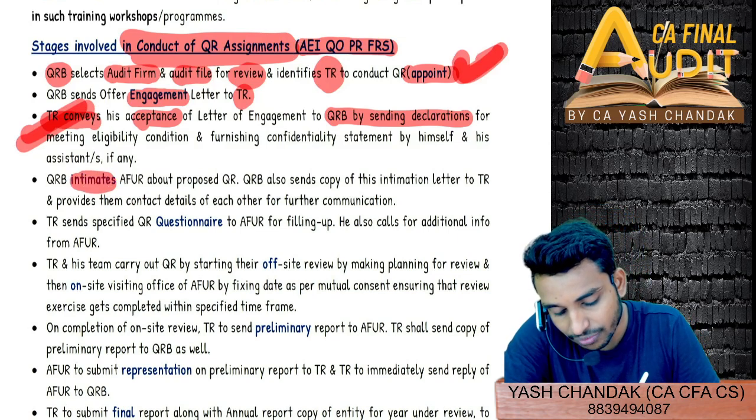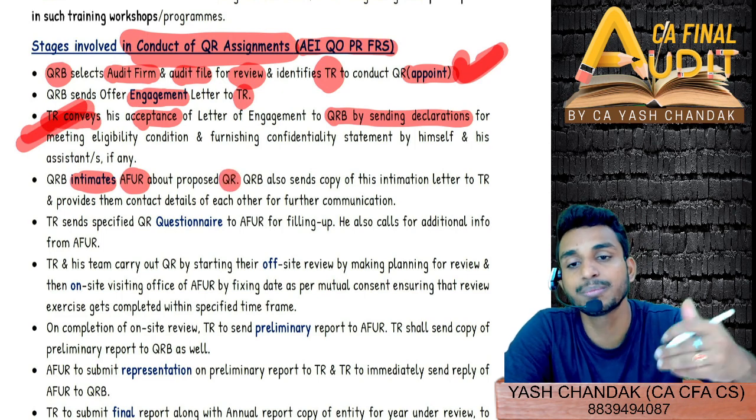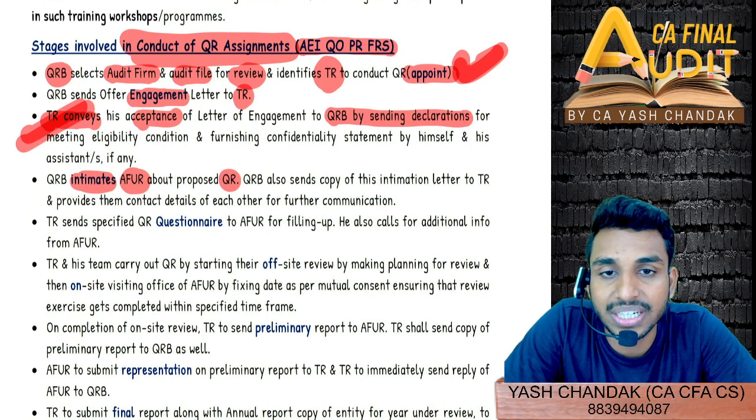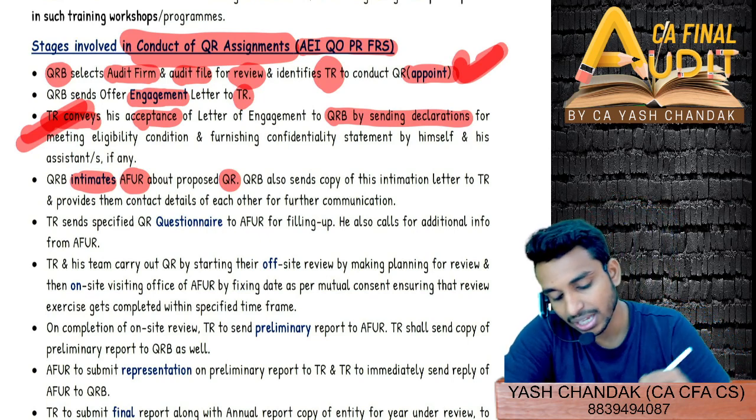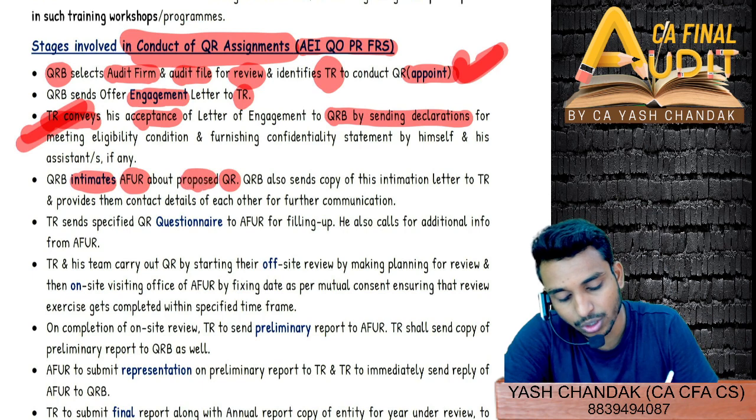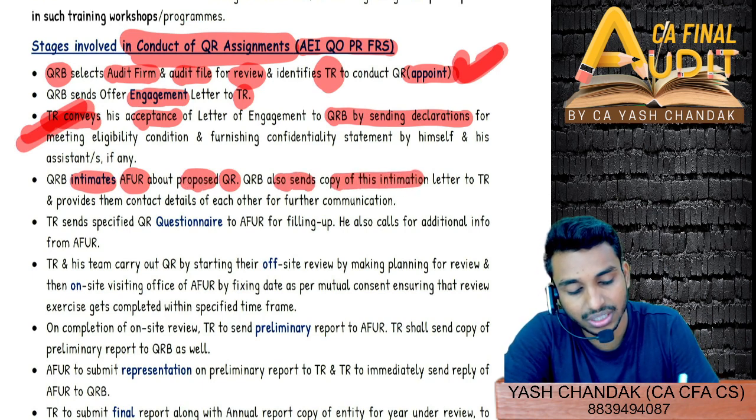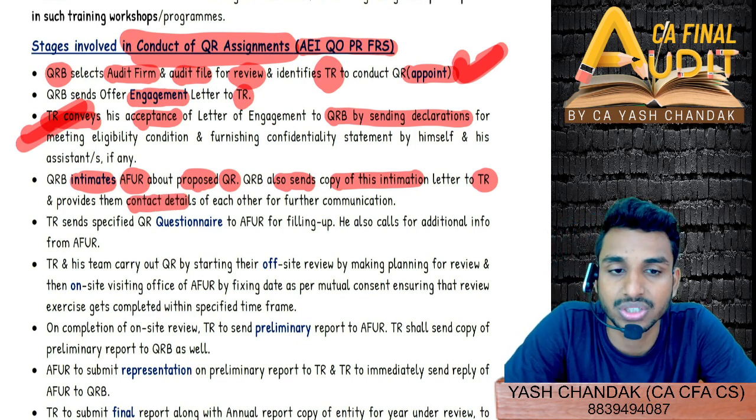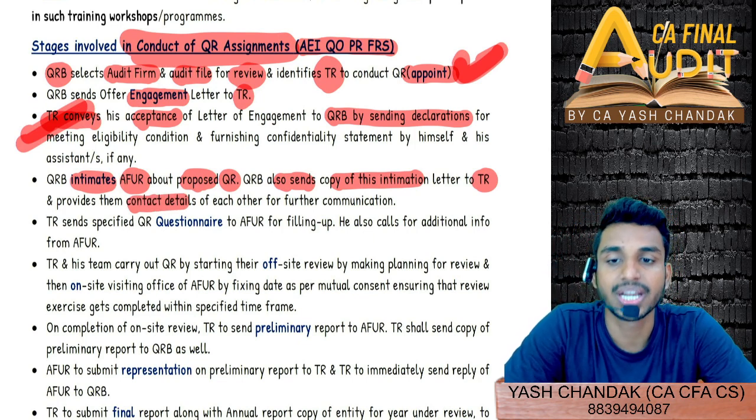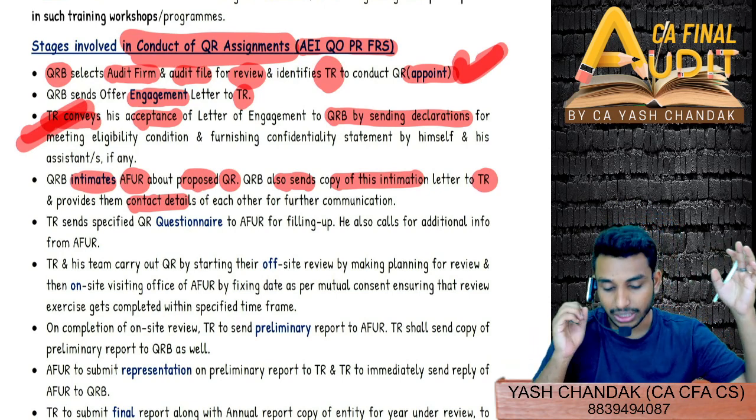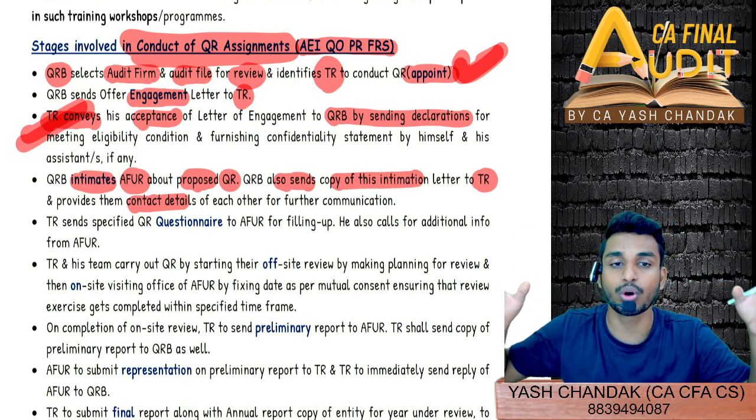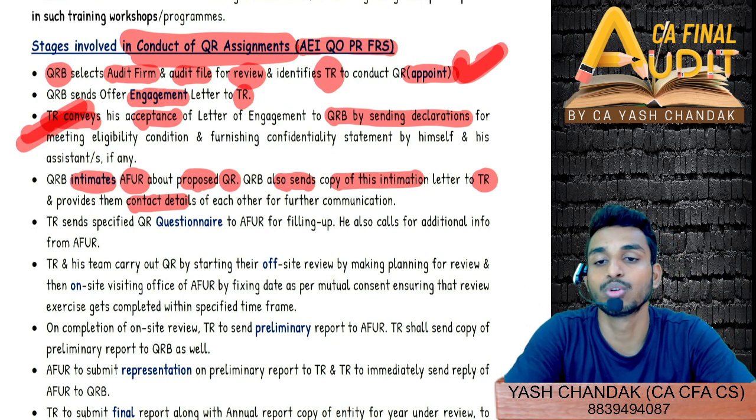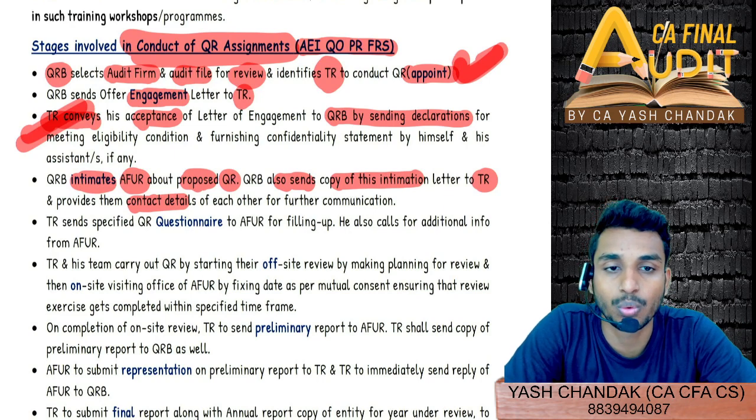And then the Quality Review Board will intimate the AFUR that the quality review has been proposed of your firm, and we have also appointed one technical reviewer for the purpose of conducting your quality review. Okay, so QRB will intimate the AFUR about the proposed QR, and QRB also sends a copy of this intimation letter to the technical reviewer and provides them contact details of each other for further communication. Right, so till now the technical reviewer and the AFUR were not in contact. So QRB as an intermediary will now connect the both.